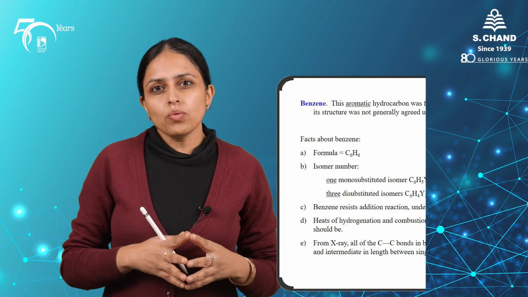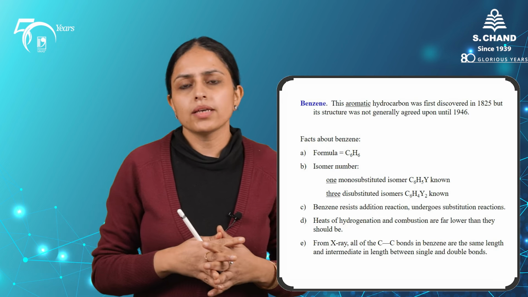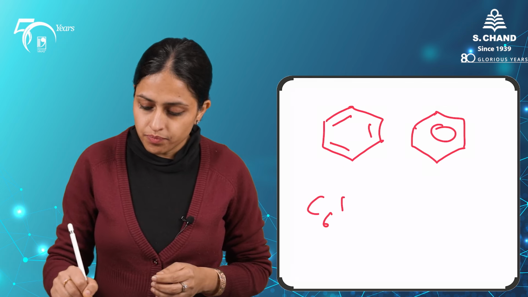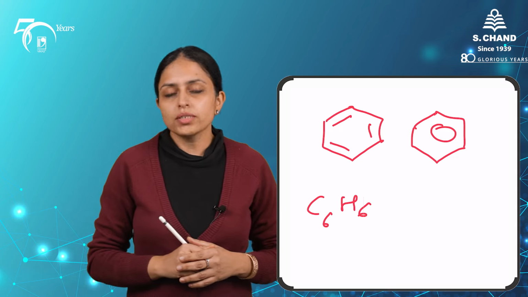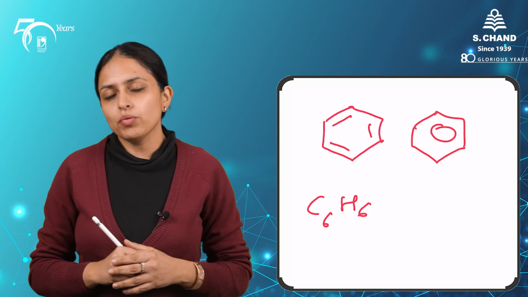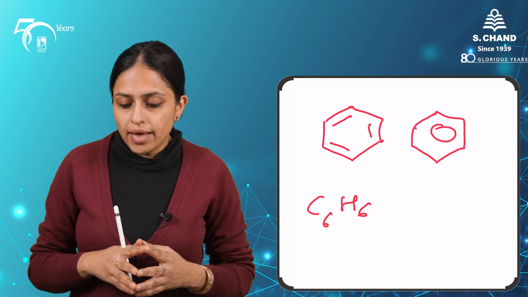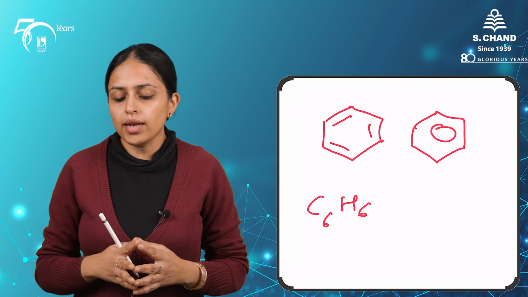Benzene, the structure was elucidated by Kekulé in the 19th century. The formula is C6H6, and if you look at the structure, it has 3 double bonds placed alternately between the carbon-carbon atoms. So to a layman it may look like it has 6 carbon atoms, 6 hydrogen atoms, and 3 olefinic groups.